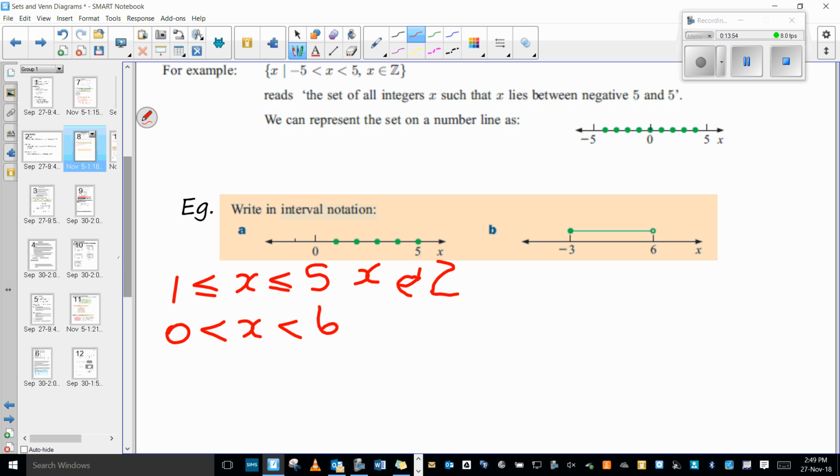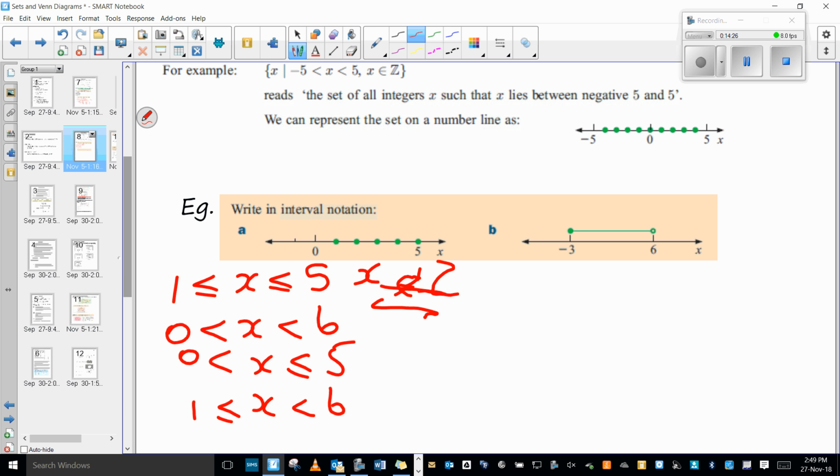Both of those give you the same thing because we're only talking about integer values. It wouldn't include the 6 and the 0 anyway, and there would be no other numbers. So you can have either of those two, both would be acceptable. Could you take greater than 0 but less than or equal to 5? Yes, you totally could do that. In a similar way, you could do greater than or equal to 1 and less than 6. There are lots and lots of different options.